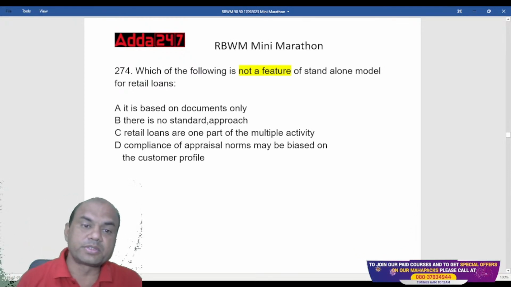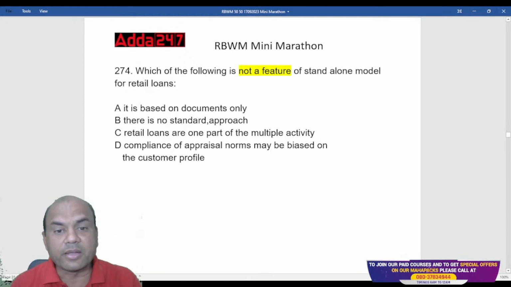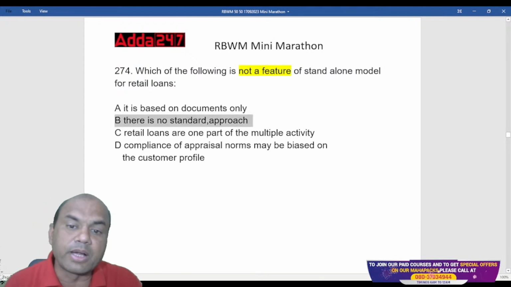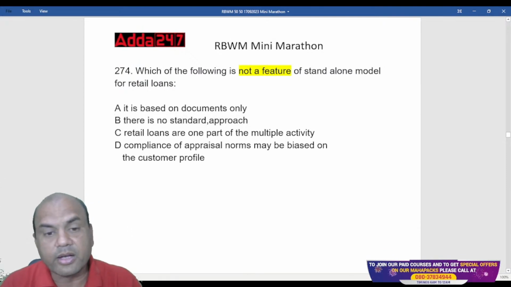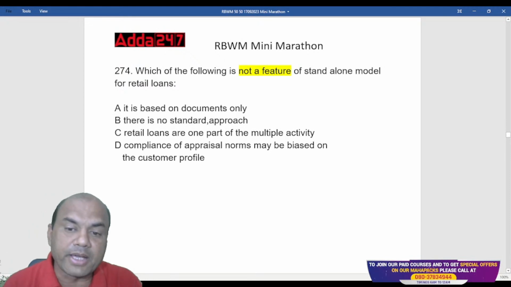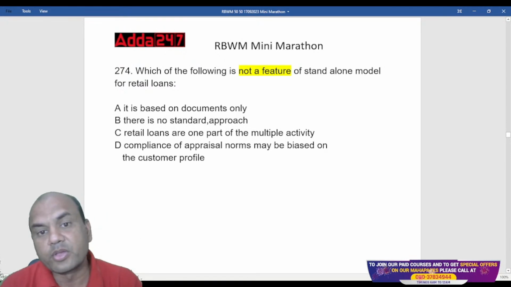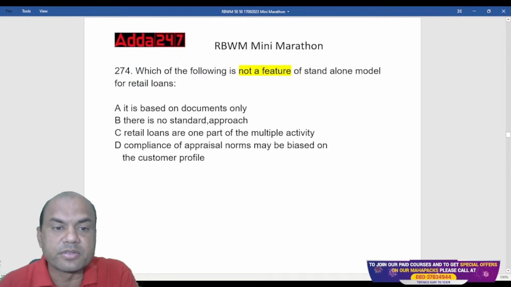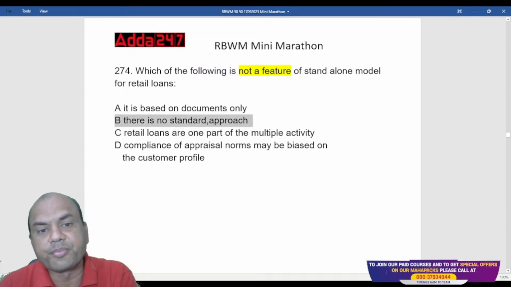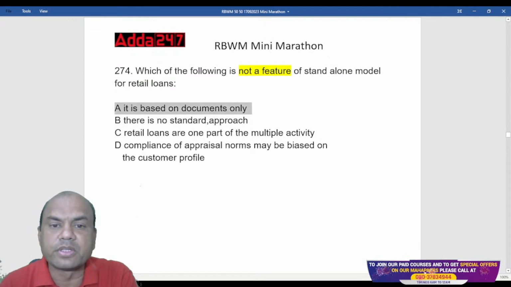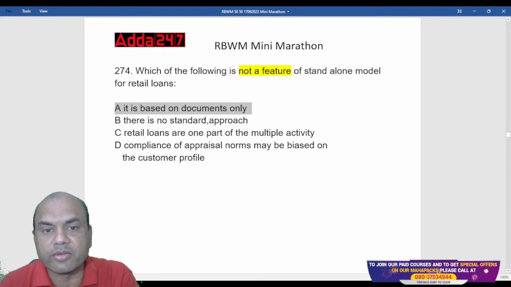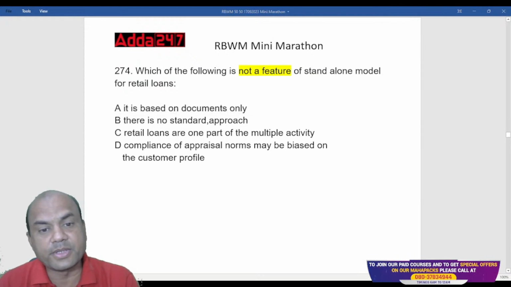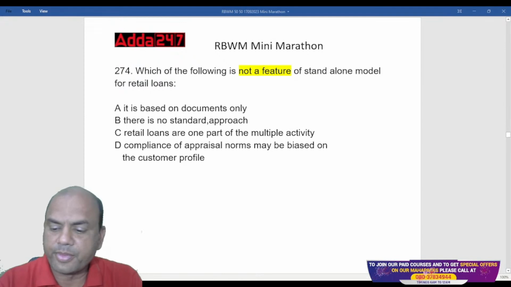It is based on documents only. There is no standard approach. Retail loans are one part of the multiple activity. Compliance or appraisal norms may be biased on the customer profile. So not a feature. There is no standard approach. Is this the answer? B. Here it is based on documents only. That is the right answer because it is a feature. We want not a feature. There is no standard approach. Can this be the answer? Yes.